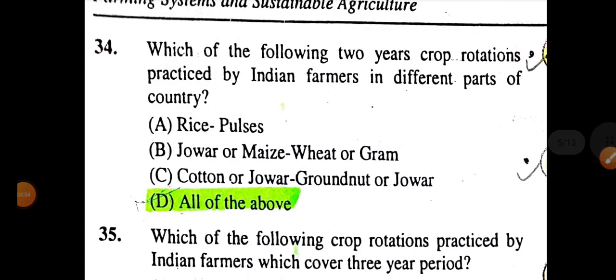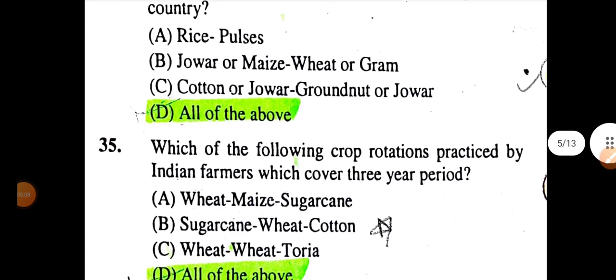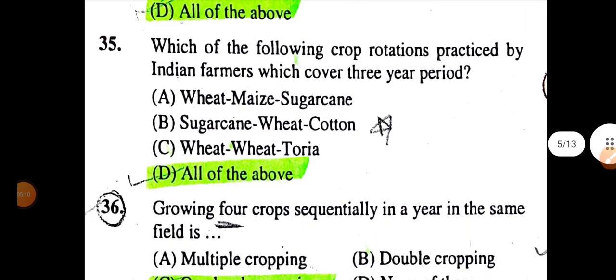Which of the following 2-year crop rotation practiced by Indian farmers in different parts of country? Answer all of the above: rice, pulse, jowar or maize with wheat or gram, cotton or jowar with groundnut or jowar. Which of the following crop rotation practiced by Indian farmers which cover 3 year period? Answer all of the above. Wheat, maize, sugarcane, wheat, cotton, wheat, toria.